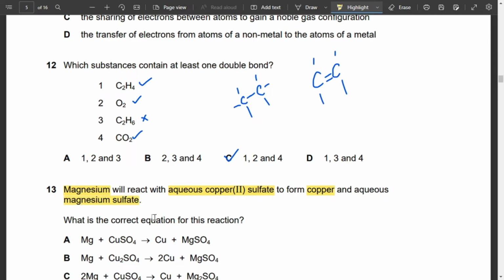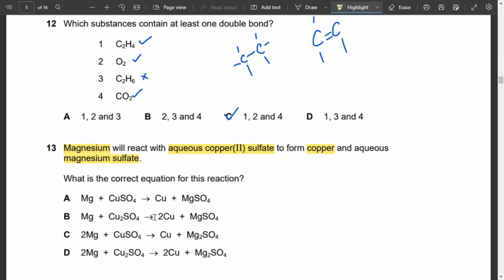So if we look over here, we need to have a balanced equation firstly. Mg is for magnesium, so we'll have Mg plus CuSO4. All of these have this, but not this one, right?